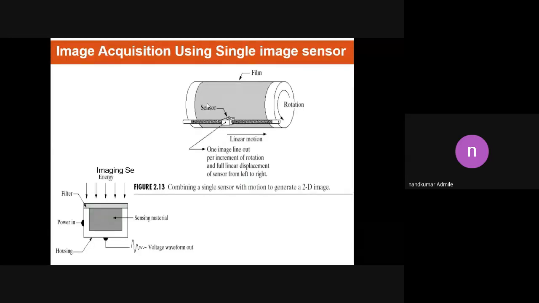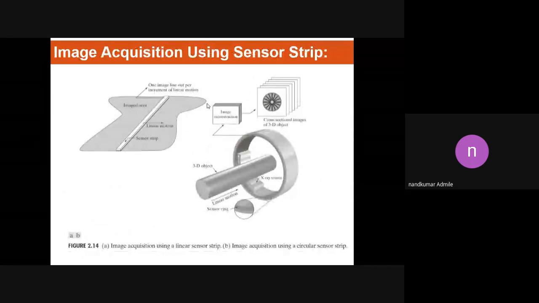To remove this disadvantage, we use a sensor strip, with multiple sensors mounted on a single strip. How many sensors? More than 4,000.